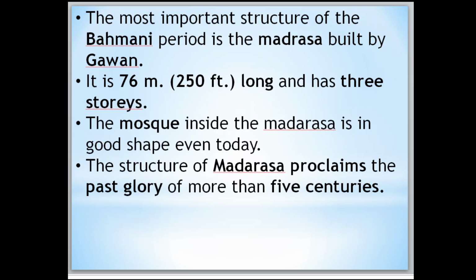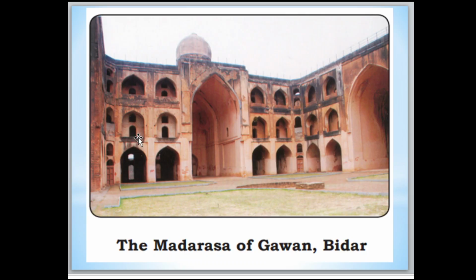It is 76 meters, in feet 250 feet long, and has 3 floors. You can see here 1, 2, 3 floors.